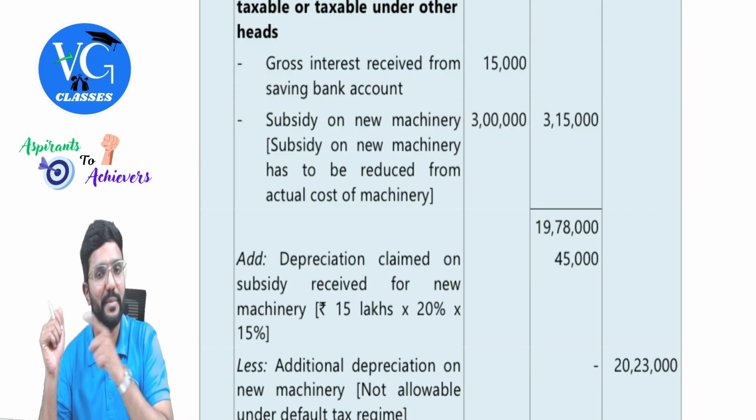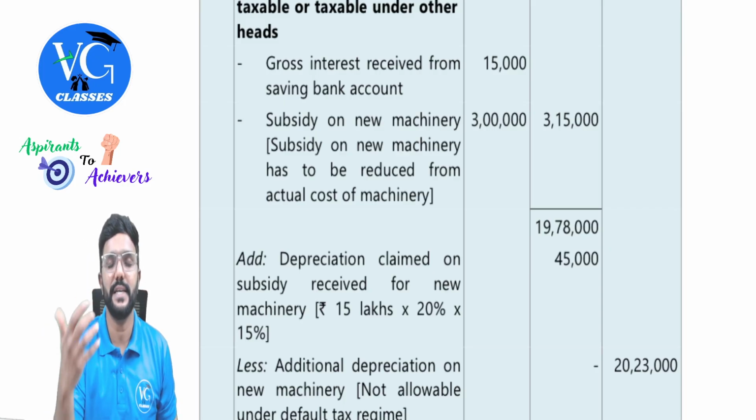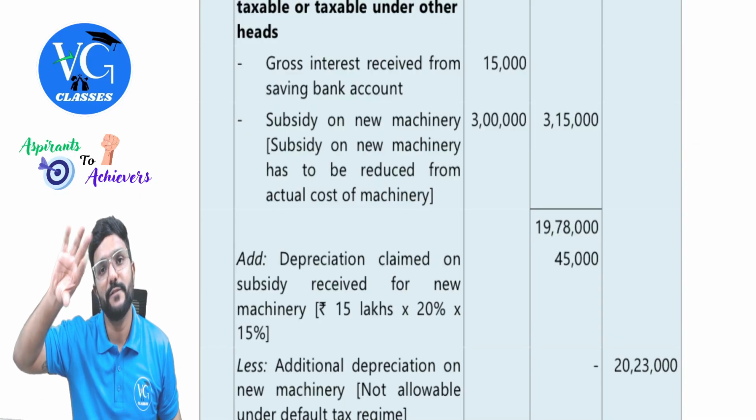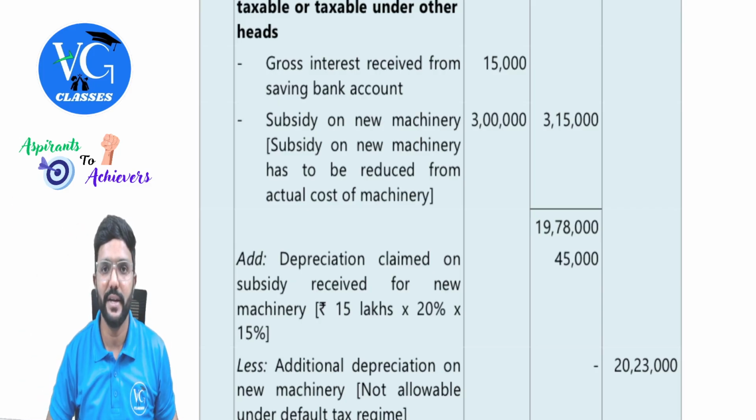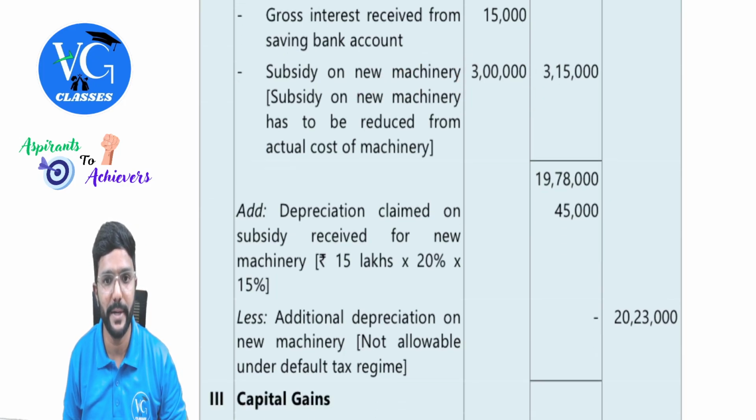It is already credited, but is it taxable as business income? No. Guys, when subsidy is given to purchase an asset, it should be deducted from the value of the asset or actual cost of the asset. If subsidy is given to support the business, yes, you can credit it to P&L account. But here it is given to purchase an asset. So deduct it from the actual cost. Okay. And on this, there is an adjustment to be made.